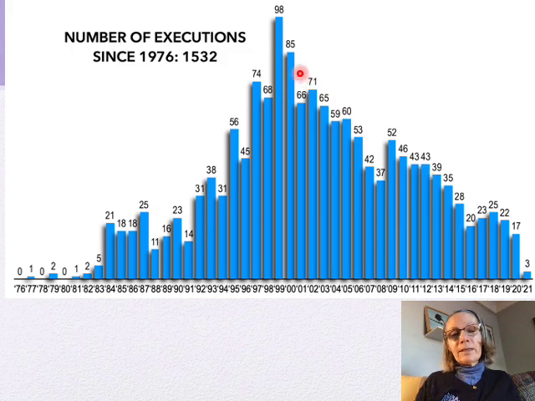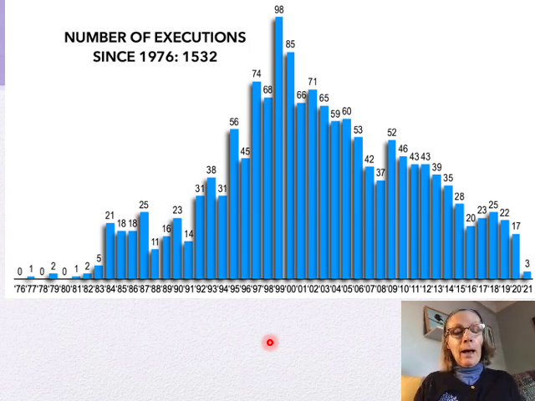And then we've seen a pretty steady decline in the use of the death penalty to where we are today in 2021. And so think about this in relationship to crime rates in the United States. Keep in mind, remember that we saw the highest level of crimes in the late 1980s and the 1990s, and there was this policy response to it, right?